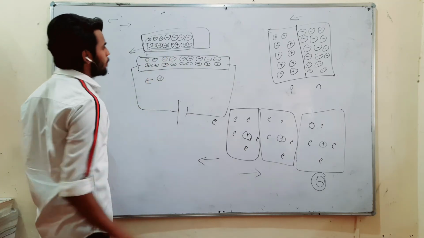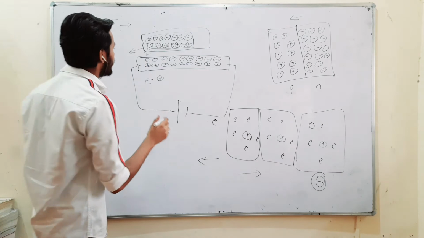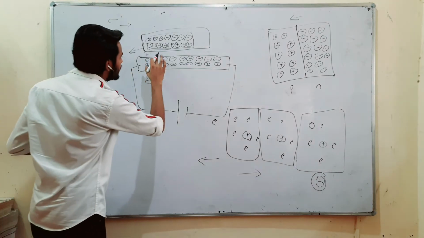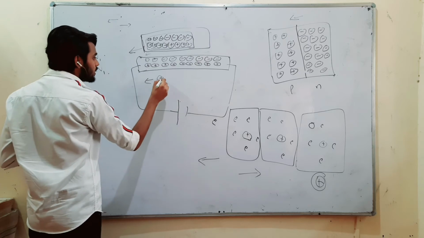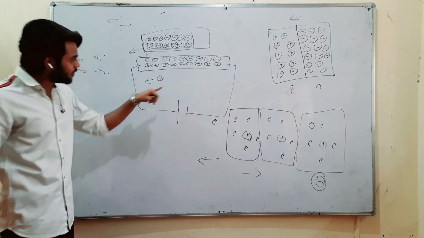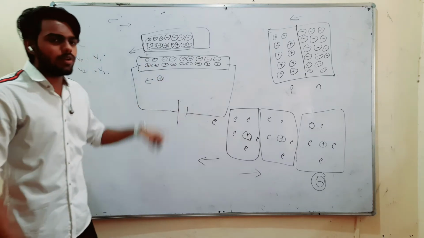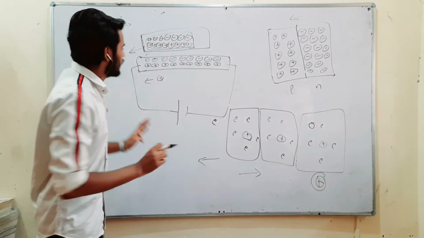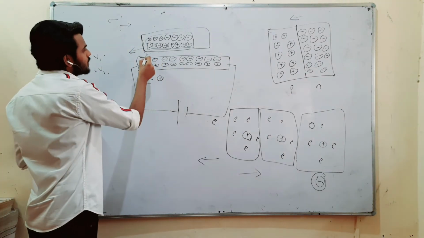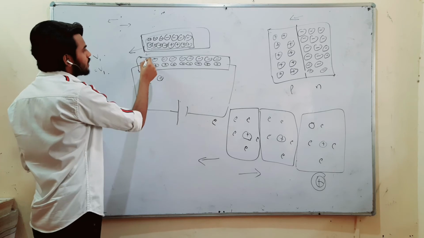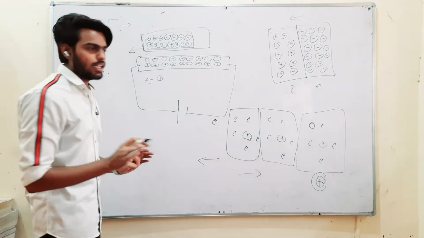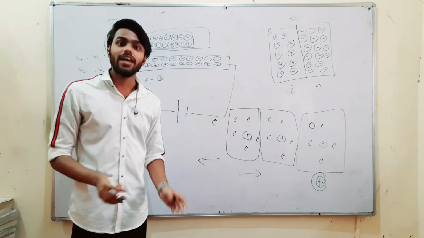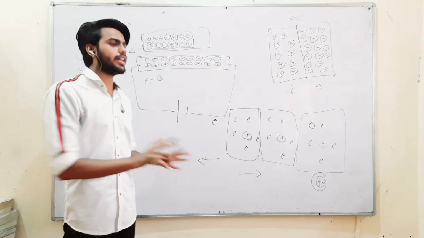So what will happen according to the special theory of relativity? Since these electrons are moving in this direction and this proton is also moving in this direction, now let's consider the frame of reference of this proton. For example, this proton is seeing this current carrying wire and these electrons. Since the proton and electron are moving at the same velocity, the proton will see electrons as a static particle.